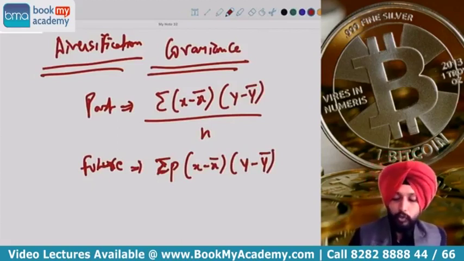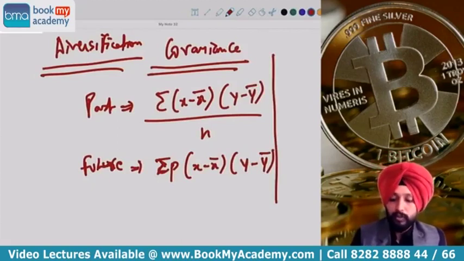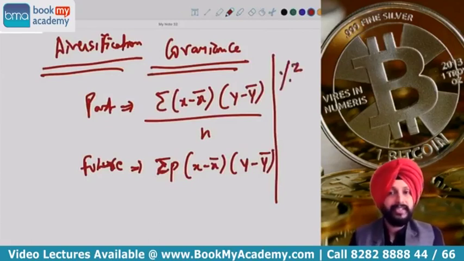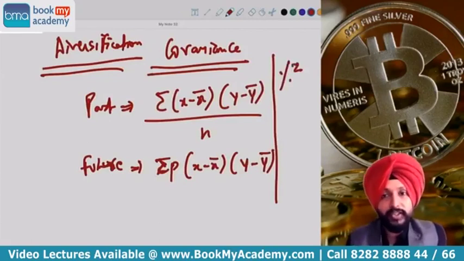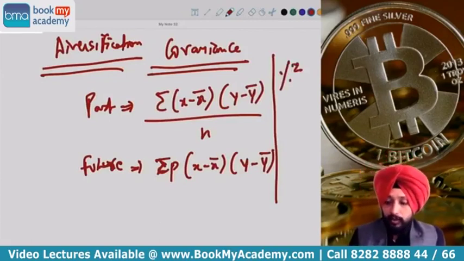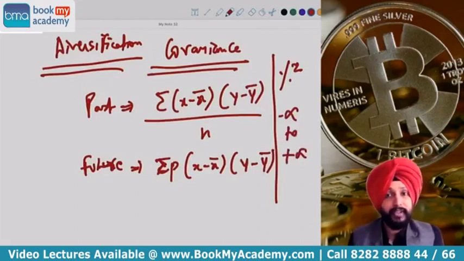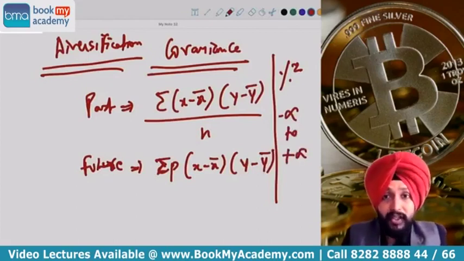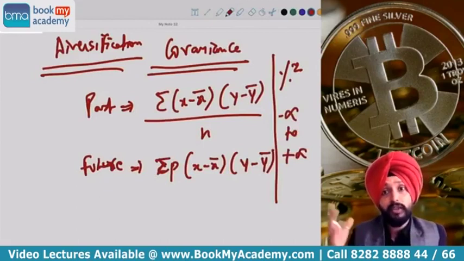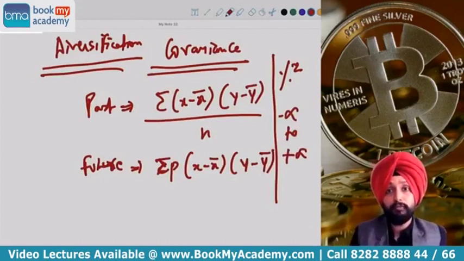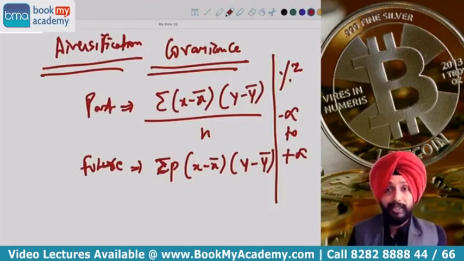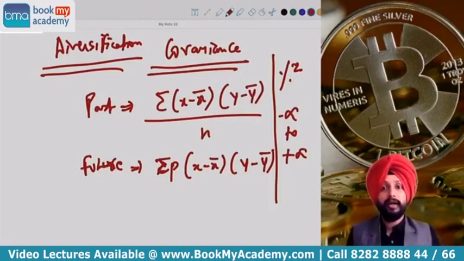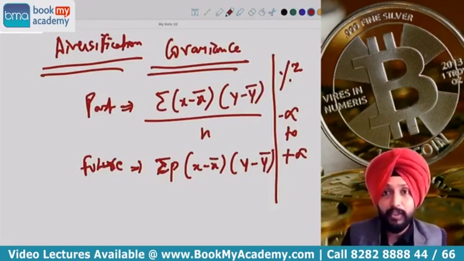But we don't prefer to use covariance because there are two problems with it. One problem is it is expressed in percentage square, because when variance is expressed in percentage square, obviously covariance will also be expressed in percentage square. Another problem is its value can range anywhere between minus infinity to plus infinity, which means sometimes you might have a value of 5000 for covariance, plus 5000, minus 5000, minus 50,000, plus 2000. Those kinds of values you can get, because they range anywhere between minus infinity to plus infinity.